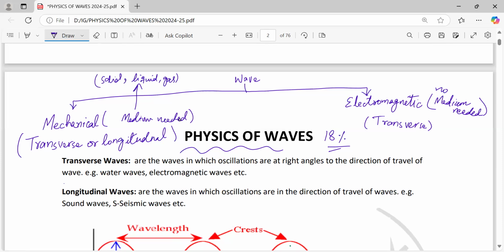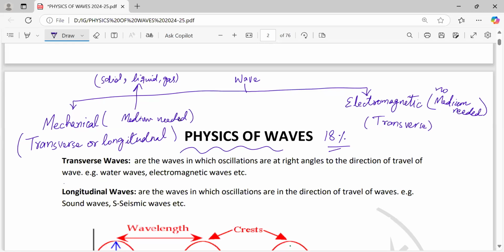When we talk about mechanical waves, right now you are hearing me, sound waves are there, they are mechanical waves. They are the best example from the IGCSE point of view of longitudinal waves. But sound cannot travel in vacuum. Sound can travel only in air, in liquids, in solids.